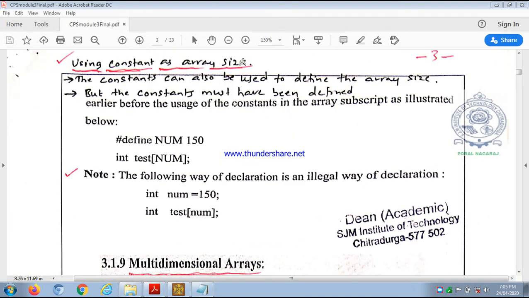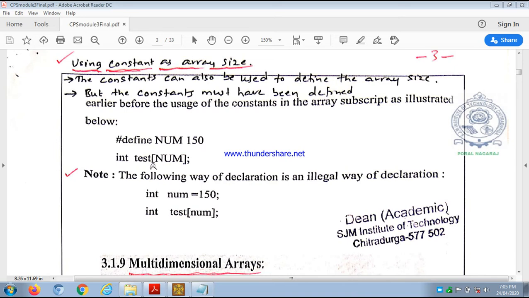So next, using constants as array size. We can use constants to define the array size, but the constants must have been defined using hash define, as you can see here. Before usage, we must have declared the constants. Like you can observe here, #define NUM 150, a preprocessor directive, is used to define a constant NUM. #define NUM 150 means the NUM value is 150.